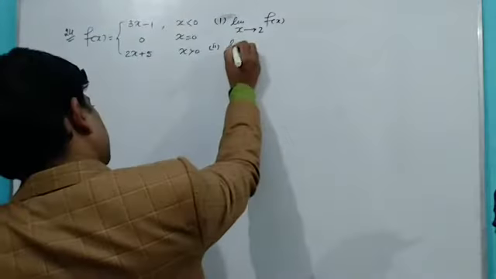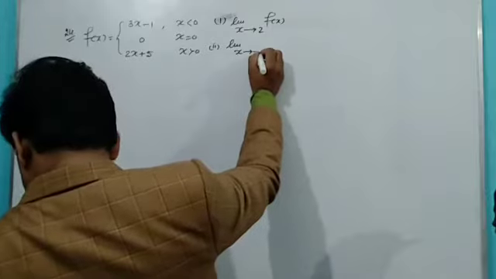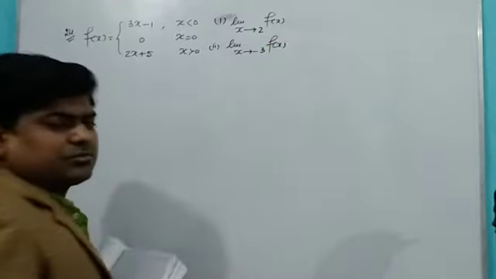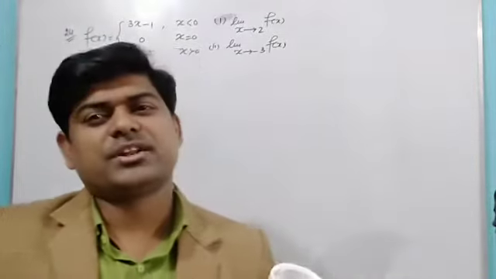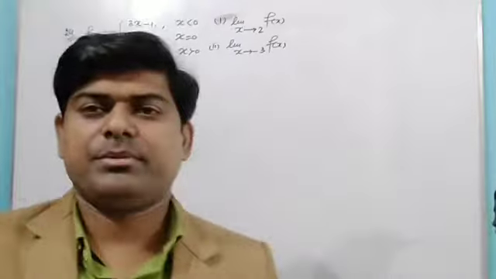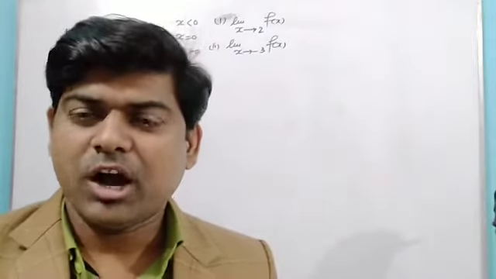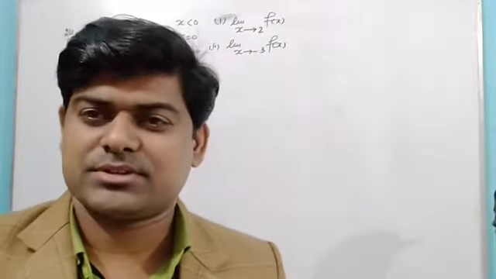I have to find limit x tends to minus 3 of f(x). And the third part of the question is there. It's not written as third part, only one statement is there: does limit x tends to 0 exist? After the question mark, if no, then explain why it is not existing.